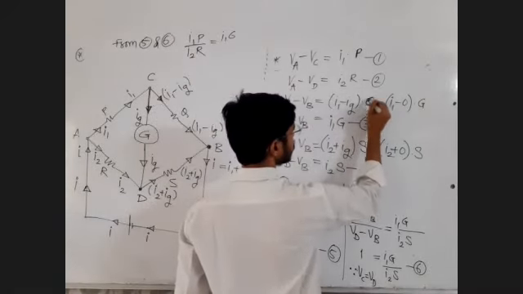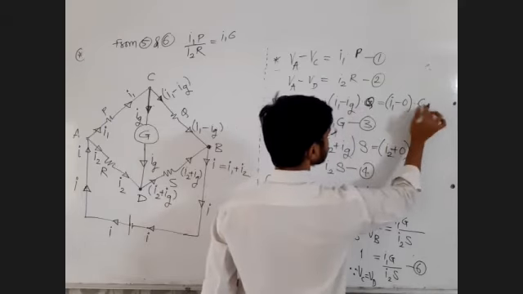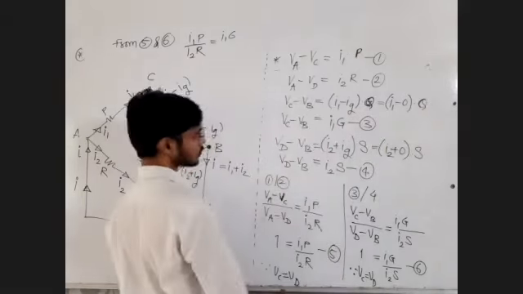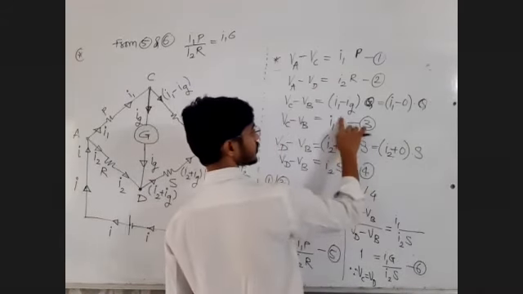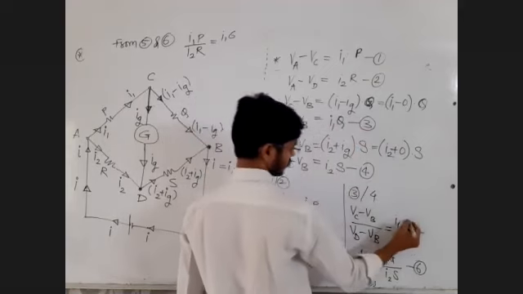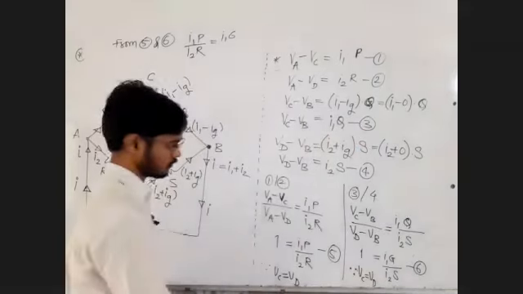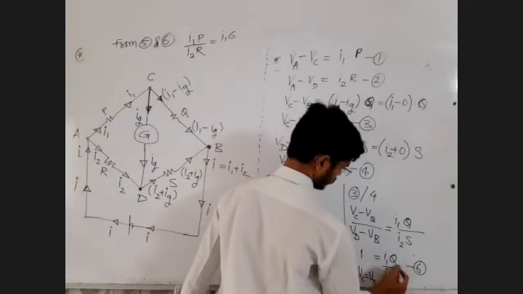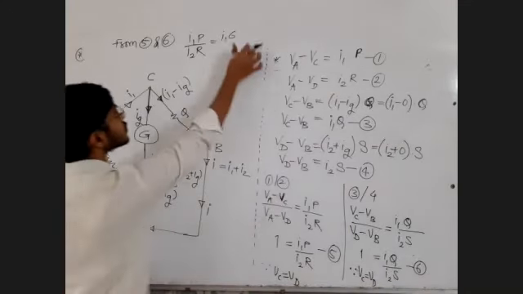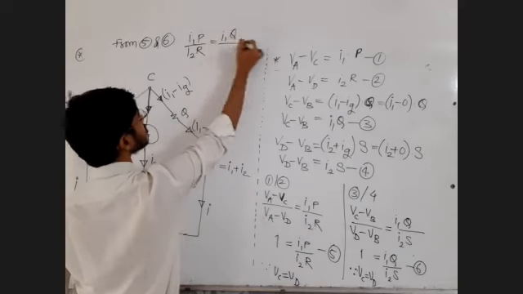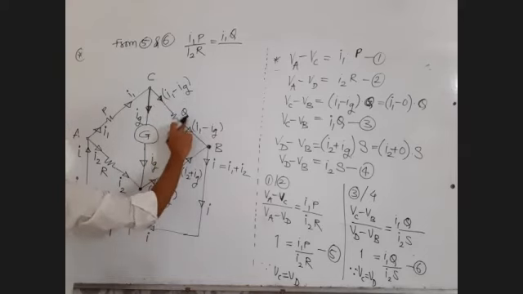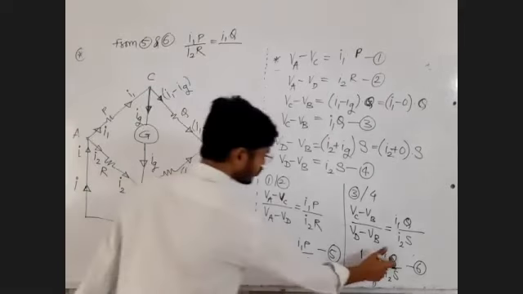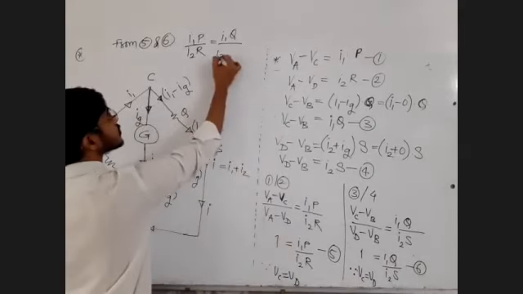This is not G, this is Q. This is also Q. It's not I1 into G, it's Q. So I1 minus Ig into Q, not G, it's Q. I1 into Q upon I2 into S.